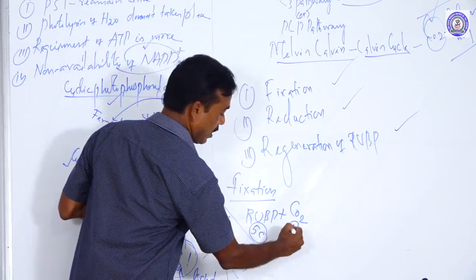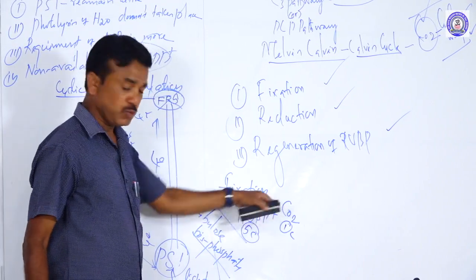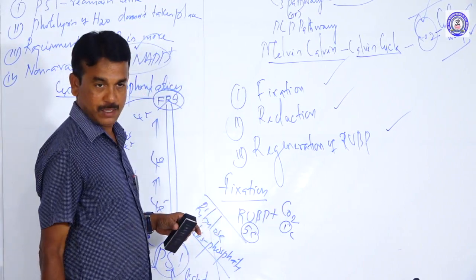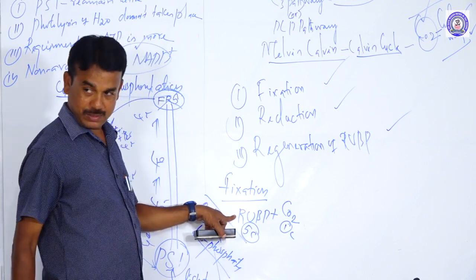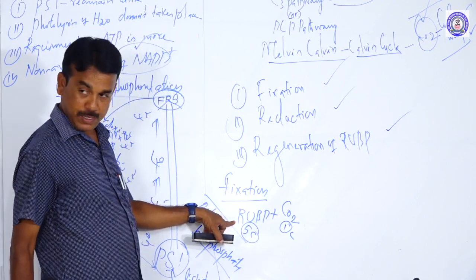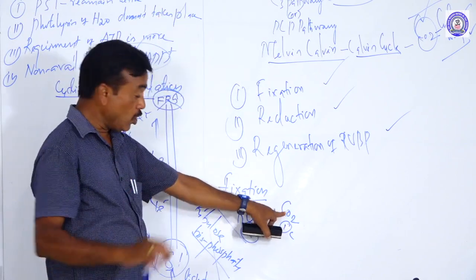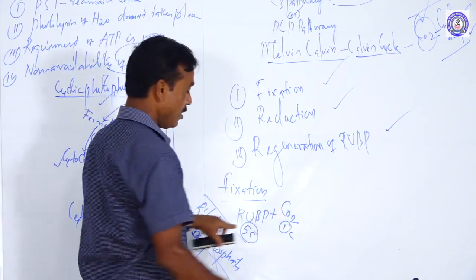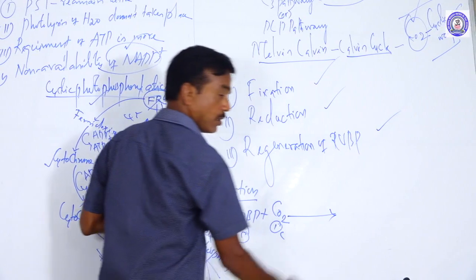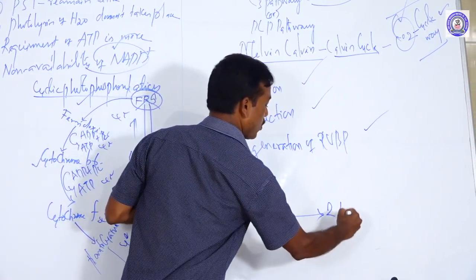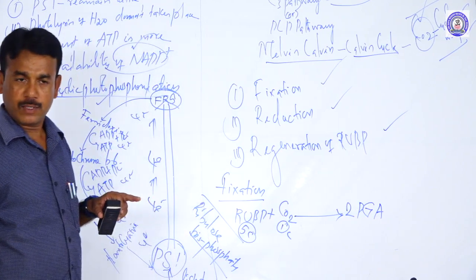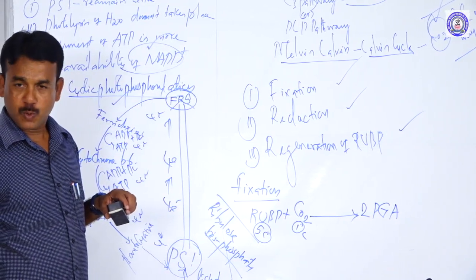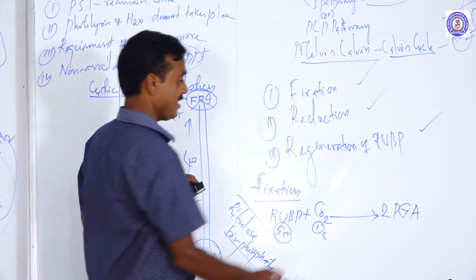Carbon dioxide is a one carbon compound. So 5 plus 1 is 6. So RuBP present in the leaves of green plants, a direct 5 carbon compound, absorbs atmospheric carbon dioxide together to produce 2 molecules of PGA. What is PGA? Phosphoglyceric acid.